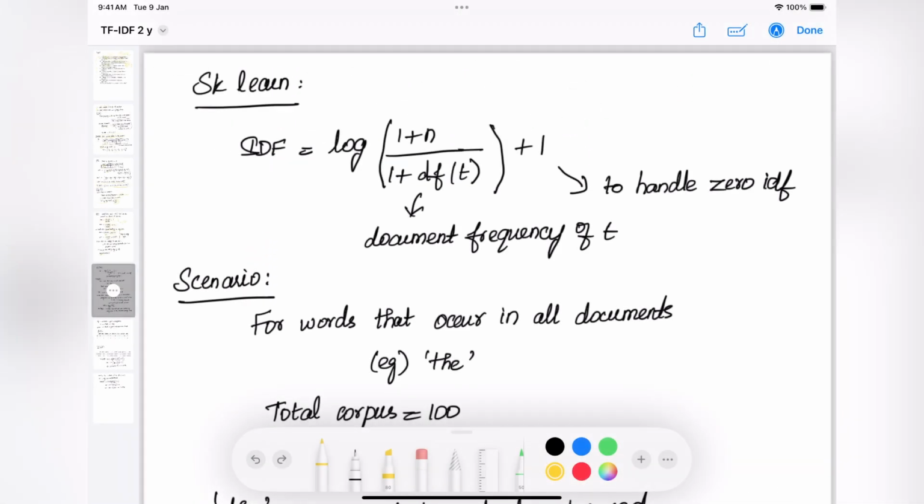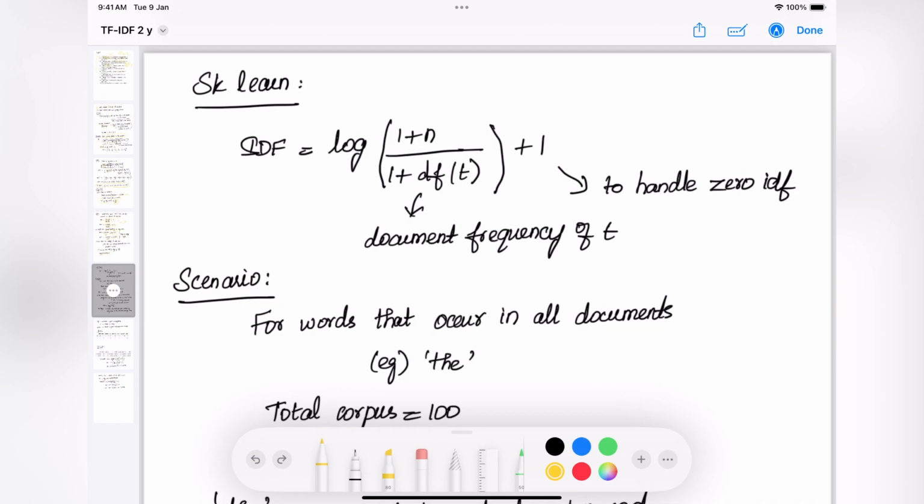Okay. Now let's look at the implementation part. In practice, we don't manually calculate the TF and IDF values for every review in the document, because we may have 100,000 records, right? Manually calculating for every review in the corpus is a very tedious task, and again, it is more prone to manual errors.